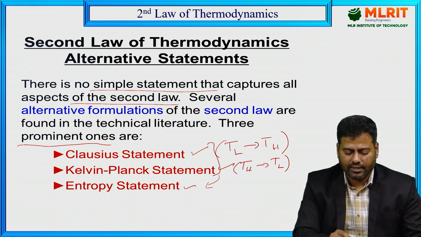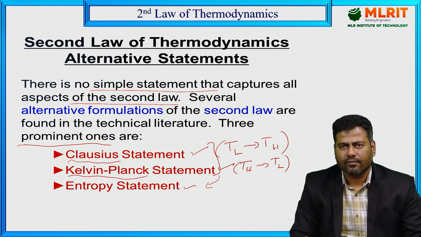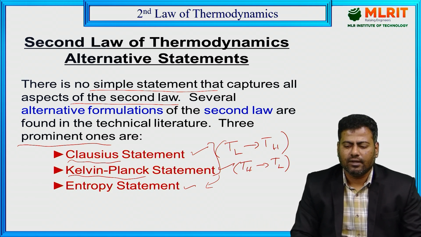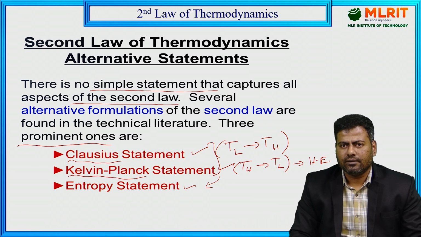One is Clausius's and the other is the Kelvin-Planck statement. This is applicable to spontaneous processes as well as non-spontaneous processes. Simply, I always consider the heat engine. What is the heat engine?